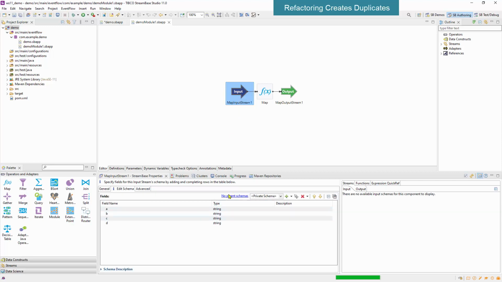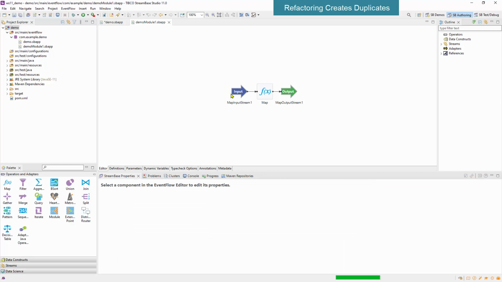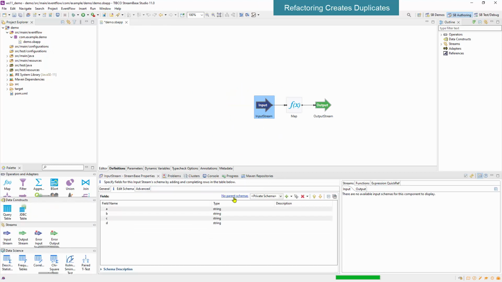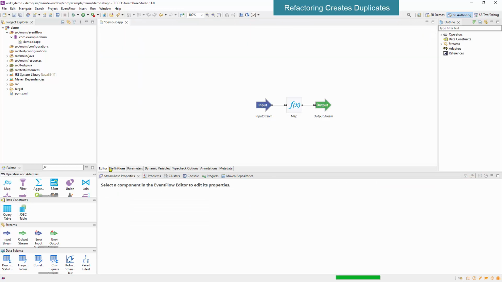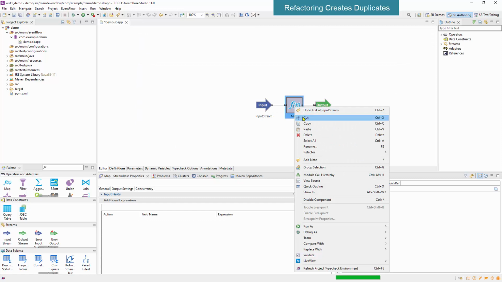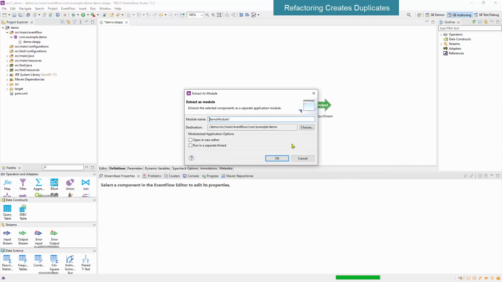The private schema has been copied into the new module, which means now if we change the schema here, it will no longer match. If the parent has a locally defined named schema, refactoring copies the referenced schemas into the new child module. Unreferenced schemas are not copied.